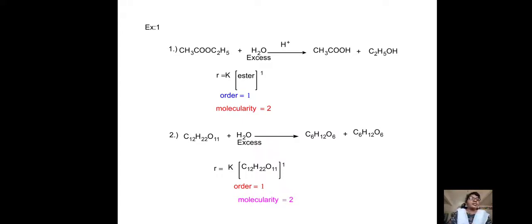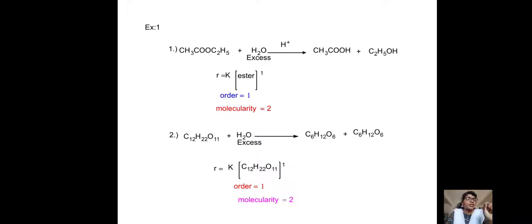See the order for this reaction. In example 1, we get rate equals K into ester to the power of 1, because the water is not showing any effect on the rate of reaction. So we are not taking the concentration of water, and the order is only the ester term, that is 1.